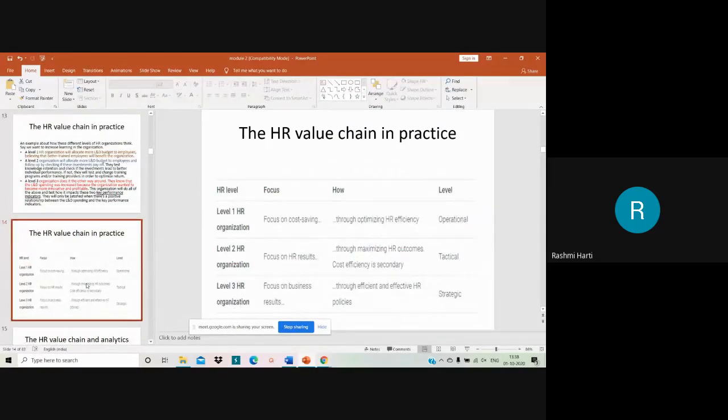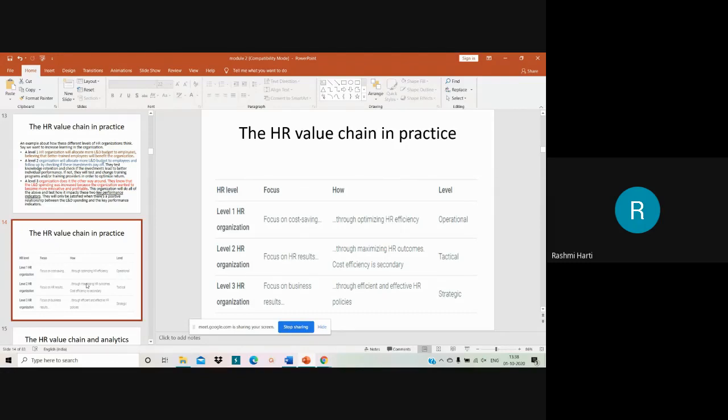So level 1 HR organizations focus on cost saving. Level 2 HR organizations focus on HR results. Level 3 HR organizations focus on business results. Here, how do they focus on cost saving? Through optimizing the HR efficiency. That is at the operational level. So they'll be at the operational level, still implementing the functions, still doing trial and error and all those things, right?